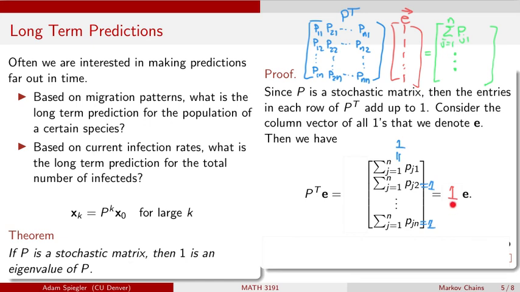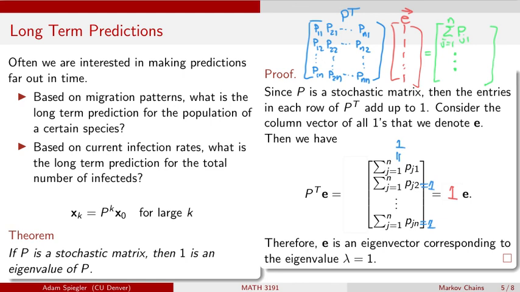I guess I should be careful. 1 is an eigenvalue of the transpose of any stochastic matrix, and we've proven that matrix P and P transpose have the same eigenvalues. So if 1 is an eigenvalue for matrix P transpose, then I know that 1 is an eigenvalue for our matrix P, and we have this corresponding eigenvector for P transpose, which was this vector E of all ones. So this proves the theorem that if P is any stochastic matrix, then 1 is an eigenvalue of P.